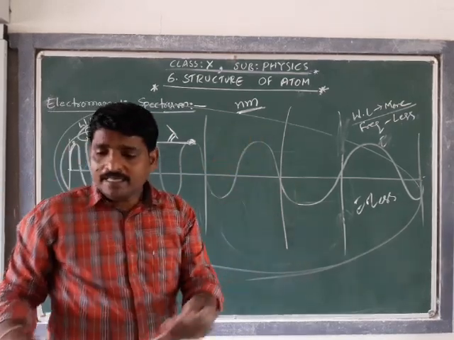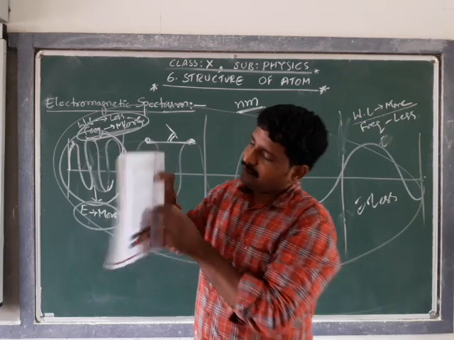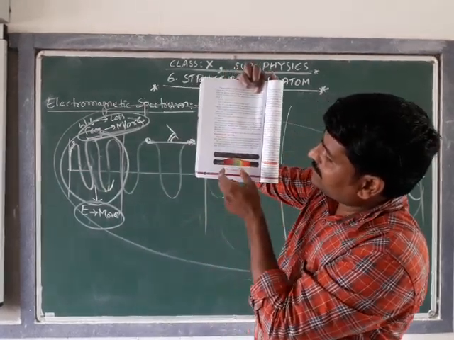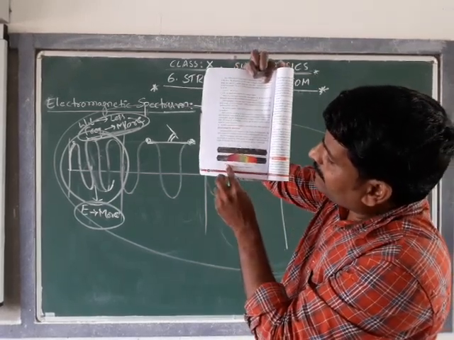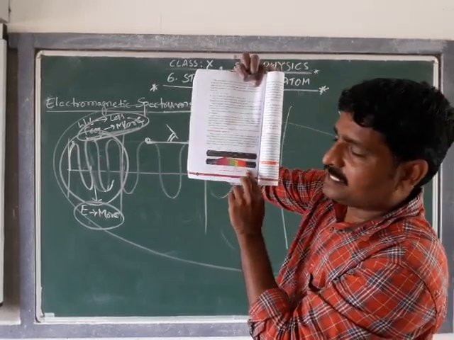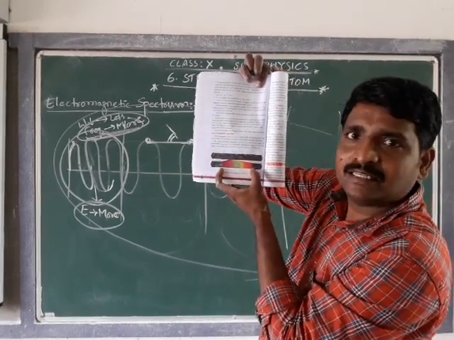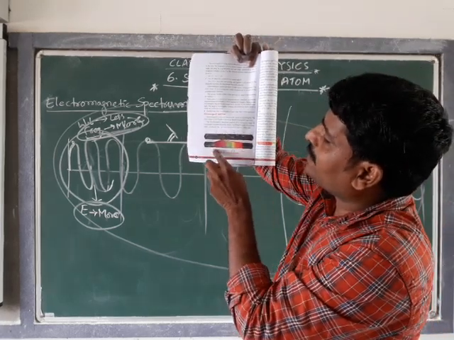Okay. Now in this electromagnetic spectrum range, there exists a segment of 400 nanometers to 700 nanometers. This segment is emitting light based on the respective wavelength.